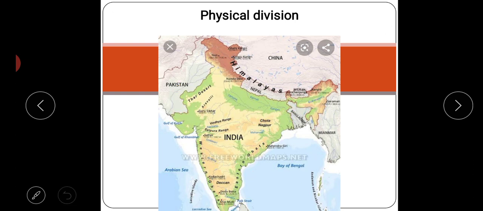Understand? The coastal plains are nearby the sea. This is the physical division of India.